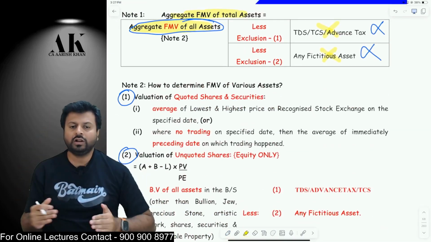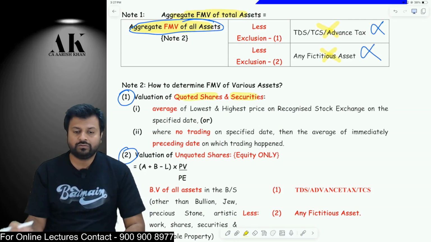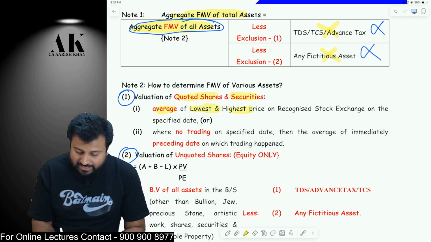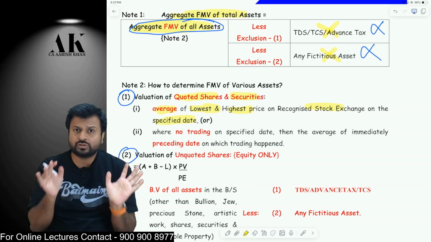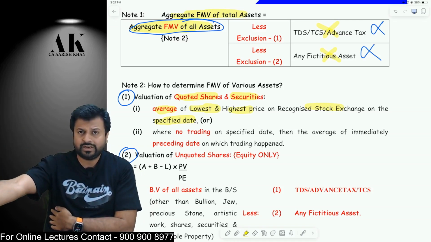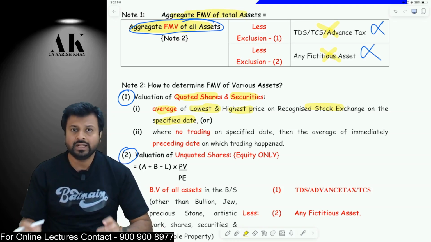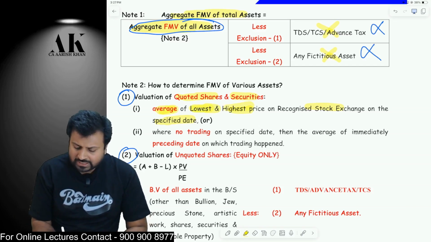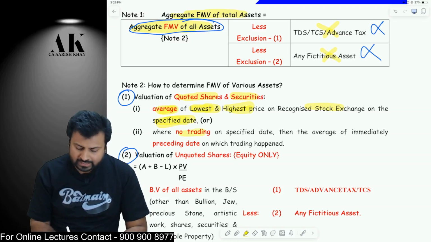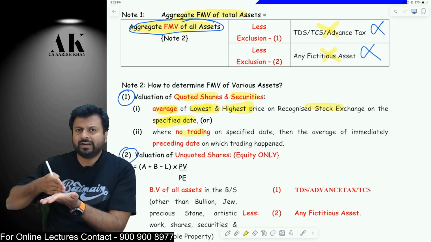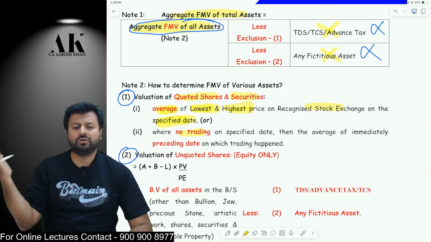First one, in all your assets, there might be different types of assets. First, if there are quoted shares and securities, like listed shares and securities, what will you do? You will take the average of the lowest and the highest price on the specified date. Specified date means the date on which your trust is dissolved or your trust gets converted into another entity which is not charitable. So whichever date you are no more a trust, that date will be called the specified date. So for quoted shares and securities, you will take the average of the highest and the lowest on the specified date. Okay. And if on the specified date there is no trading, then you will go to the preceding date. Suppose the specified date is 25th of Jan. On 25th Jan there is no trading. Then take 24th Jan, 23rd Jan, 22nd Jan, whichever date trading was done.